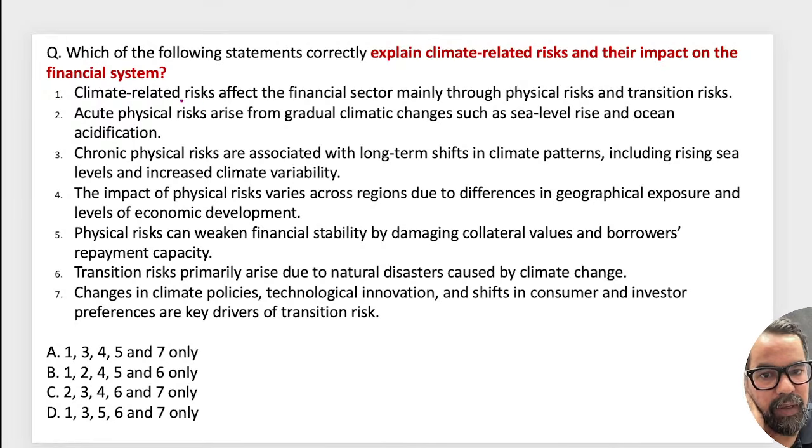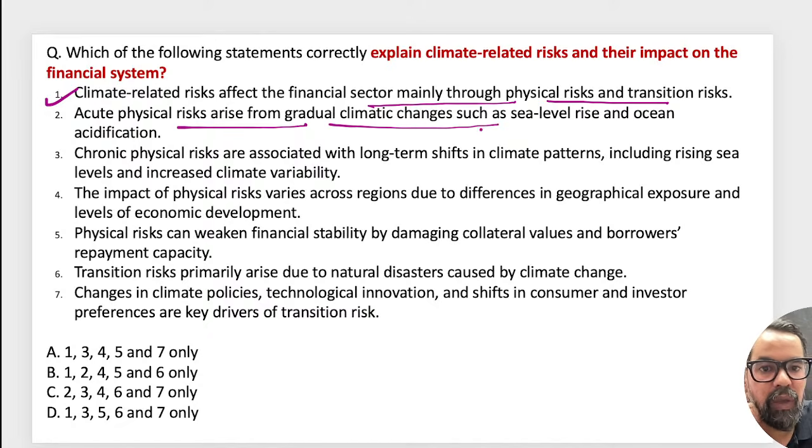Climate related risk affects the financial sector mainly through physical risk and transition risk. True. Acute physical risk arises from gradual... No, those are chronic, I guess, right? It should be wrong here, right? Acute risk is about extreme events like floods and similar cases, right?